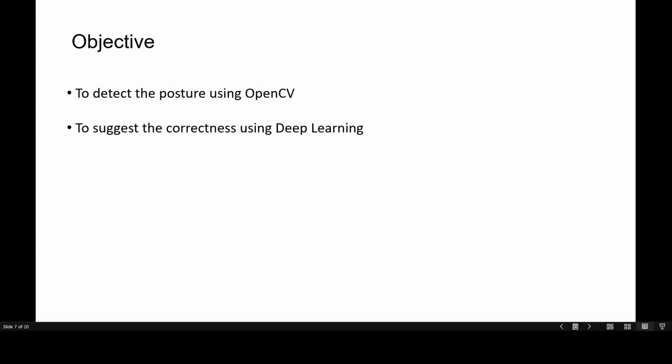Now the objective of our paper is to detect the posture using OpenCV and also suggest individuals the correctness using deep learning technology.